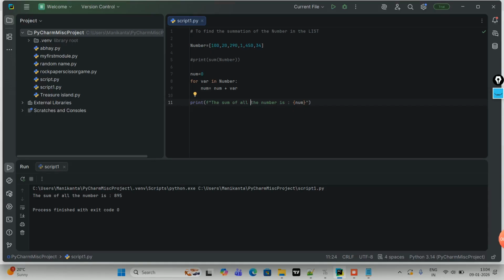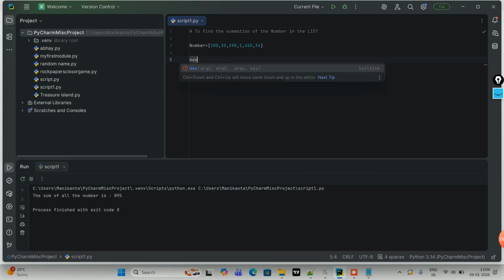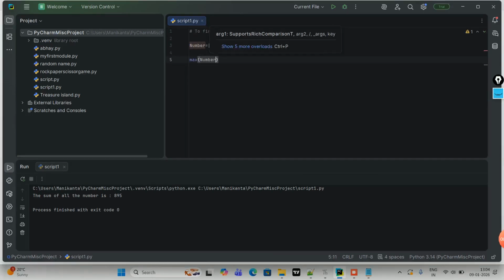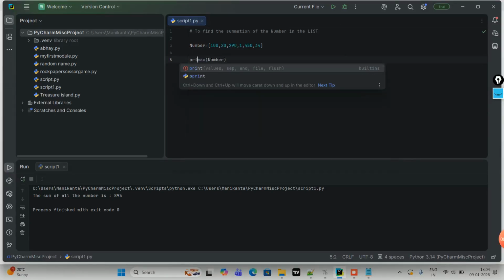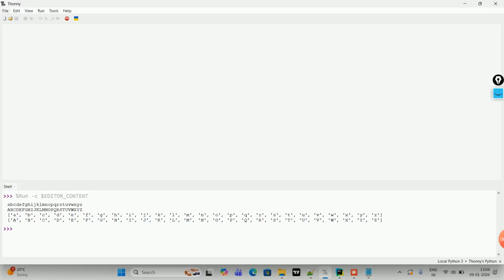Now the same way we are going to find the maximum number. You got the point? I'm just going to remove this one. We have an inbuilt function called maximum, and if I go for the maximum number and print, 450 is the maximum number. If I change this one to 2904, now you see 2904. Now the code for the maximum number, I have kept it here for you guys in Thonny.